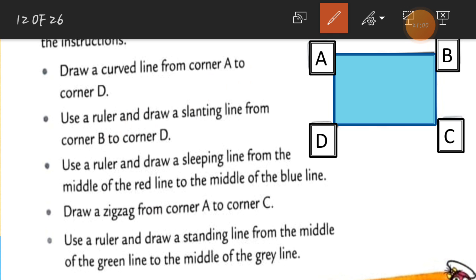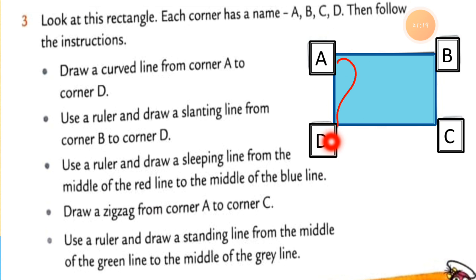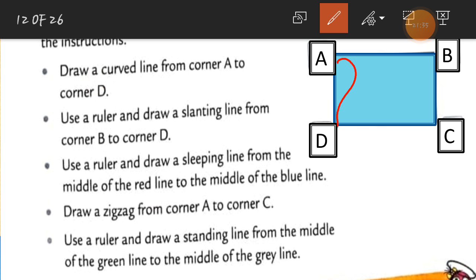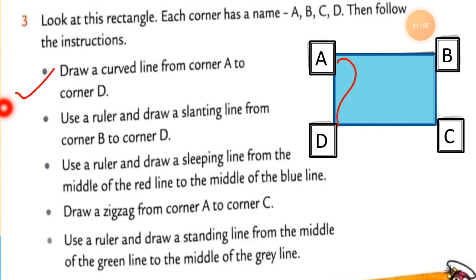So I will draw a curved line from A to D. Just see, I will draw a curved line. See, this is also a curved line, and you can draw a curved line this way also. See, here is the curved line. You can draw any type of curved line. I just drew the curved line this way. So instruction number 1 is followed: draw a curved line from corner A to corner D. This question is done, so I just put a right mark here. This one is done.